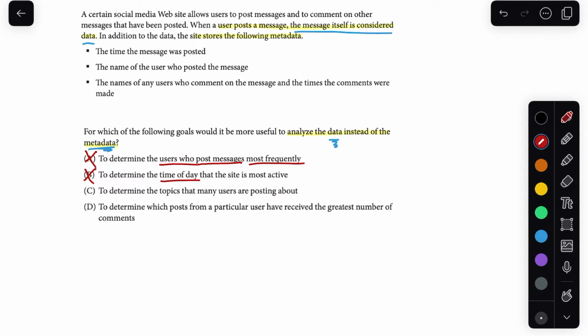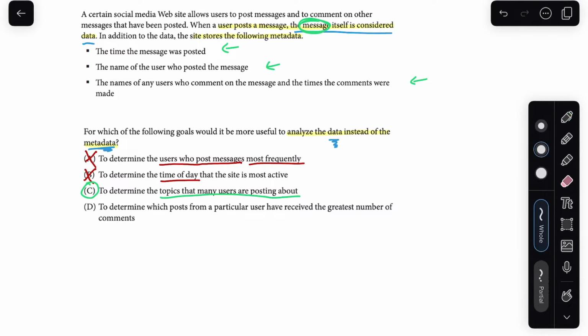With C, to determine the topics that many users are posting about, I would actually say that this does use data. Remember that the data is the message. To figure out the topic of a message, you have to actually look at the content of that message. You can't figure that out using the time it was posted, the name of the person who posted it, or the names and the times that the comments were made. You need to actually look at the substance of the message to figure out the topic, to then figure out which are maybe the trending topics, if you wanted to compare this to Twitter, for example. So I would say C is the right answer for this problem.